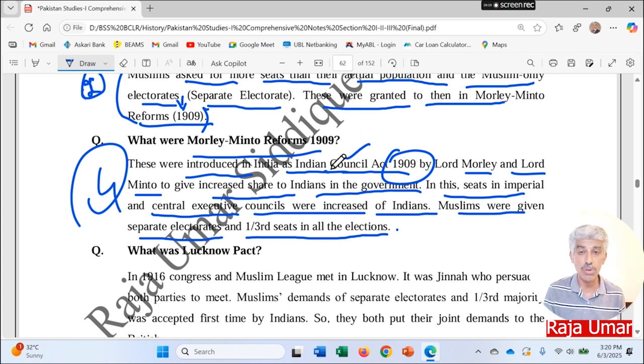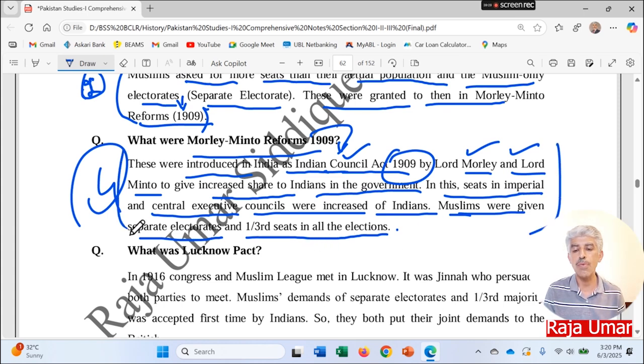The name of that act is also very important: the Minto-Morley reforms are named the Indian Councils Act of 1909, and Lord Minto and Lord Morley were those who drafted these reforms for the locals in the subcontinent. And then what were in these reforms? Seats were increased in the imperial council, central executive council, and the provincial councils for the Indians, and Muslims were given the separate electorate, and they got 1/3 seats in the election. So quite well explained, well detailed points are given.